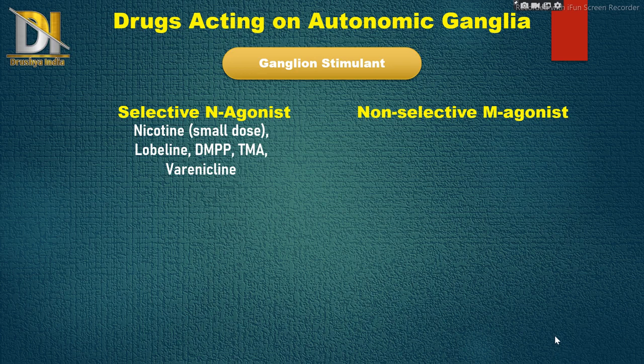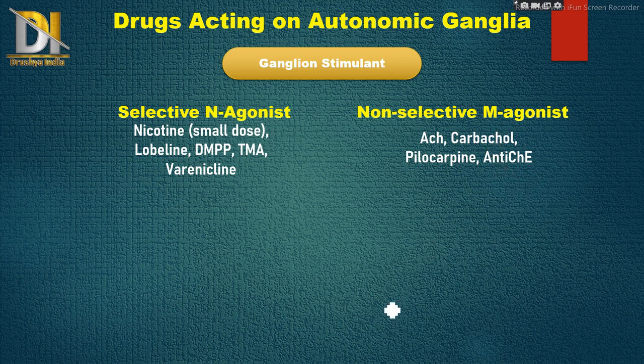Then next are non-selective M agonists, in which drugs are acetylcholine, carbachol, pilocarpine, and anticholinesterases. As acetylcholine is natural, meaning it is already present in the body, we cannot give it from outside. Then carbachol, it is a choline ester. Then pilocarpine, that is derived from an alkaloid. Then anticholinesterase.